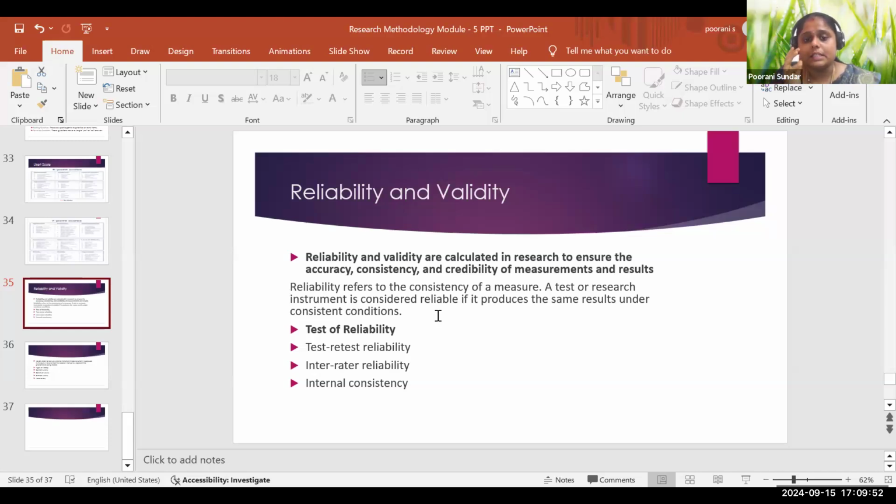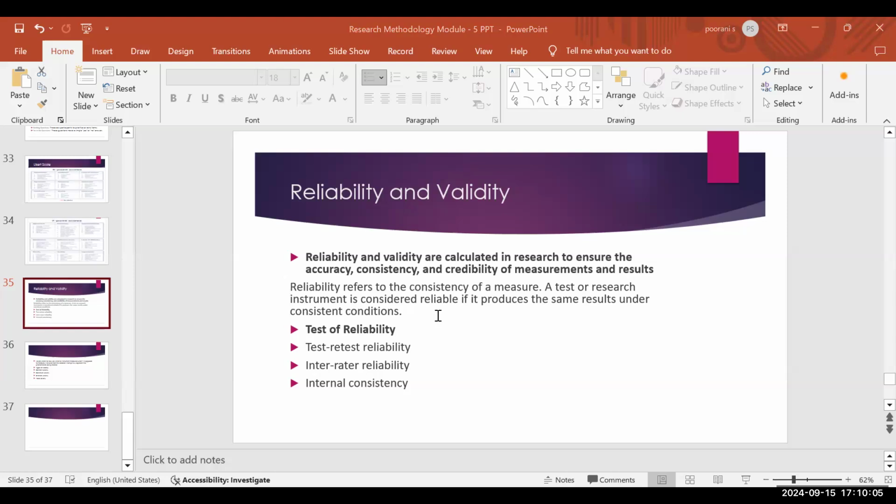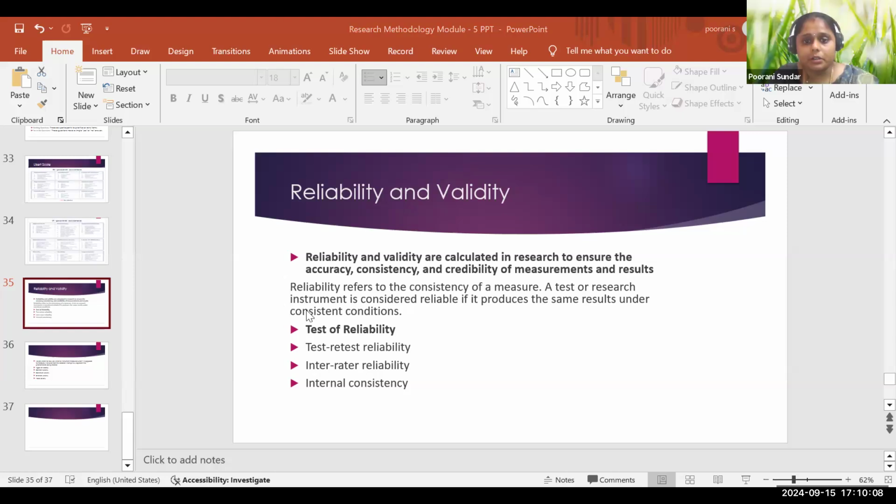To test reliability, there are three types of reliability to be considered: test-retest reliability, inter-rater reliability, and internal consistency. Generally, reliability checks the consistency of the measure, the consistency of the result.